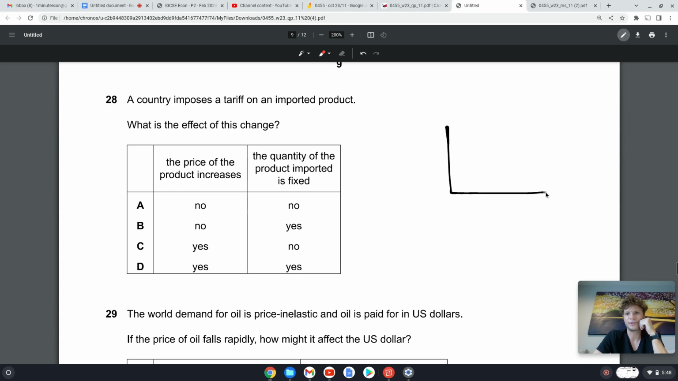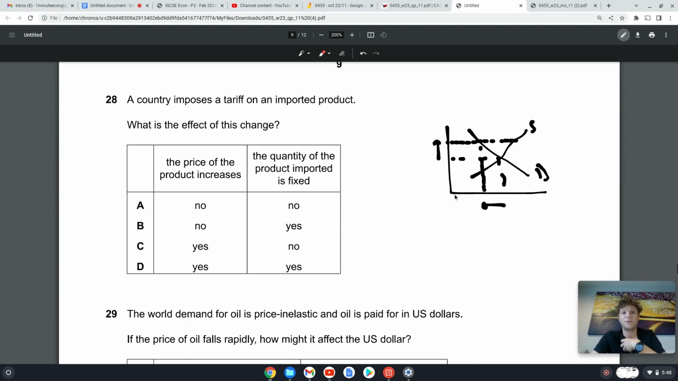Okie dokie. So let's have a look. Supply, demand. This is the equilibrium price. When we put a tariff on something, we basically increase the price, and that is going to decrease the quantity demanded. Okay, because we don't want people to buy this product. We want people to buy our domestically produced product that's similar to this. That's why we put a tariff on an imported product. Okay, so the price of the product increases, so it must be C or D.